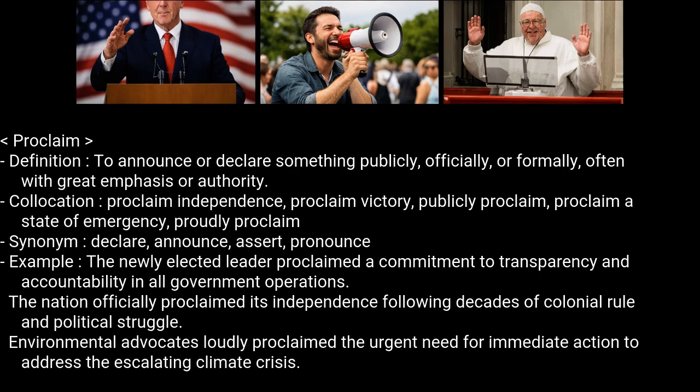Example: the newly elected leader proclaimed a commitment to transparency and accountability in all government operations. The nation officially proclaimed its independence following decades of colonial rule and political struggle. Environmental advocates loudly proclaimed the urgent need for immediate action to address the escalating climate crisis.